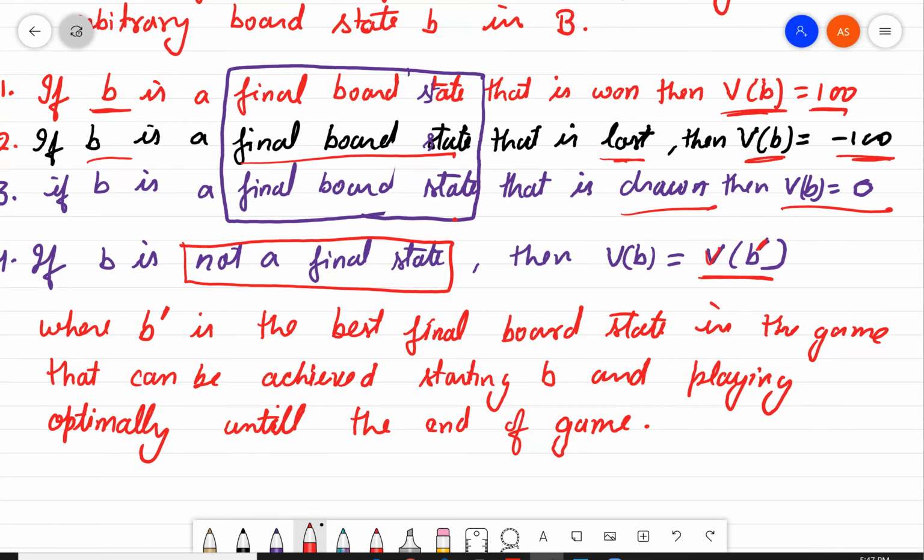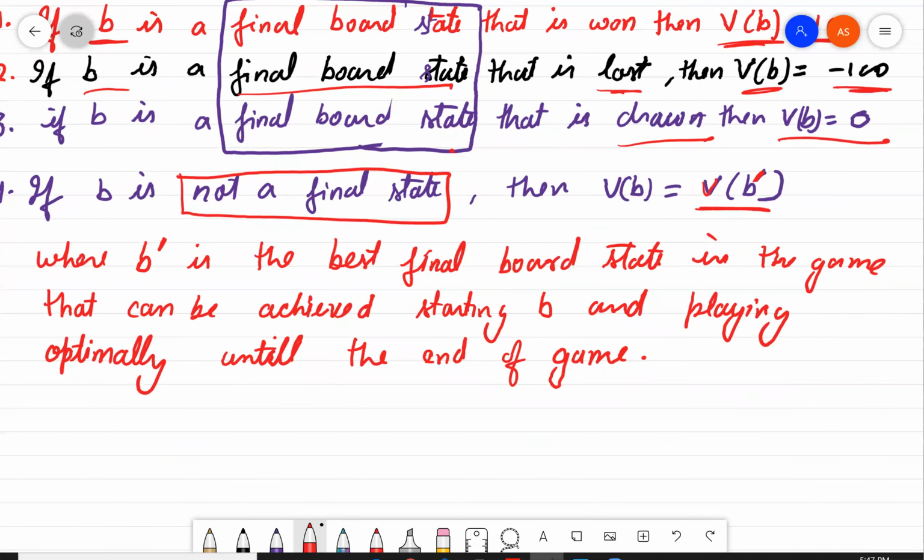What is b dash here? b dash is the best final board state. How do we calculate this best final board state? We will start from the initial state B and move further and further, calculating the real value of each sequence, and at the end of the game, whatever is the best sequence or best value for the next move from this B, it will select after calculating all the possible moves.